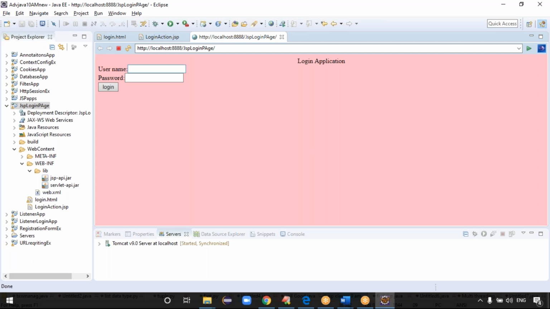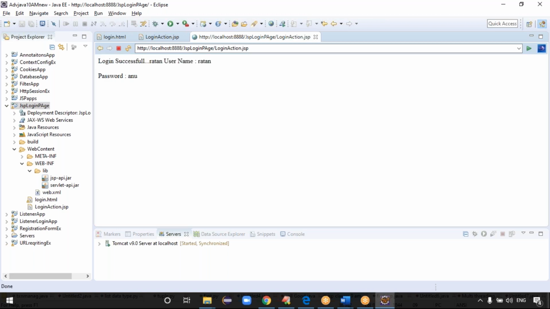On the login page, the username and password fields appear. You enter the username like Ratan, and the password like Anu, right? Click on the login button, guys. Okay, see the output once. We got the login JSP page executed. I think login successful, right? Login successful. Tell me, guys, login successful.